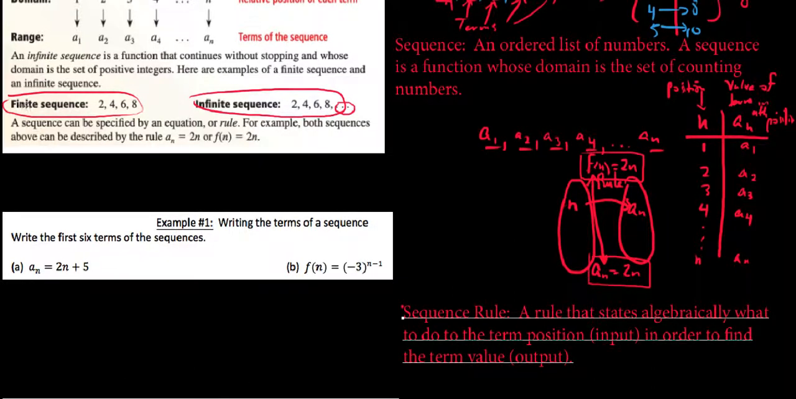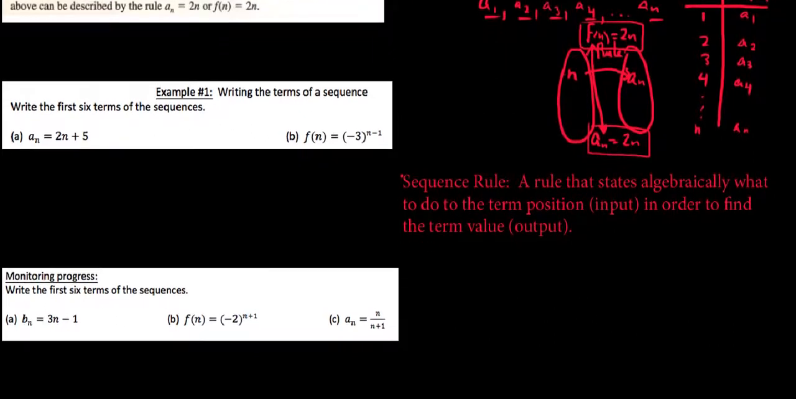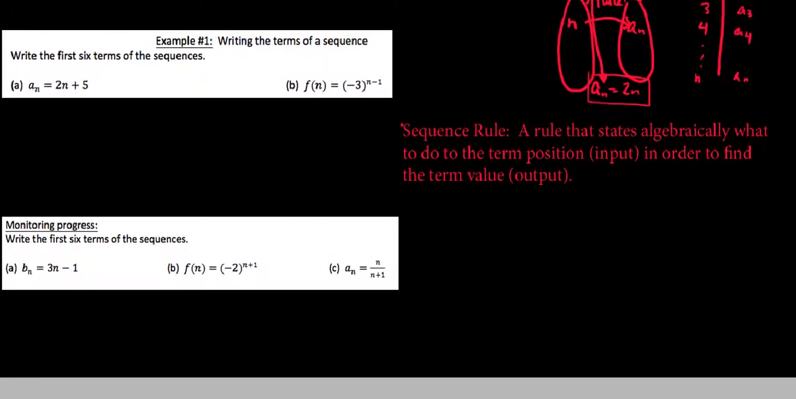So what I've got here is just a couple of term rules, and it asks us to write out the first 6 terms of the sequence. And so the neat thing here is that on letter A, we already have the rule. And so what I'd like to have us do is just go ahead and make a table here. Because this is a function, we can go ahead and just write this in a tabular format.